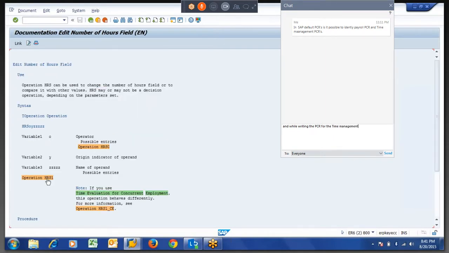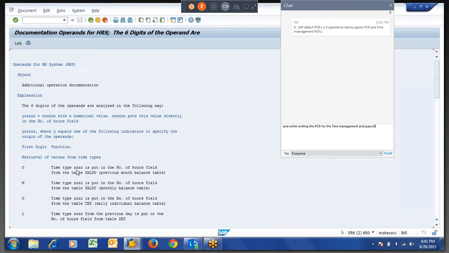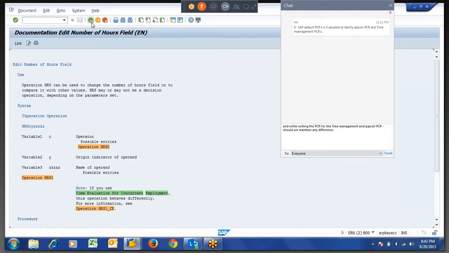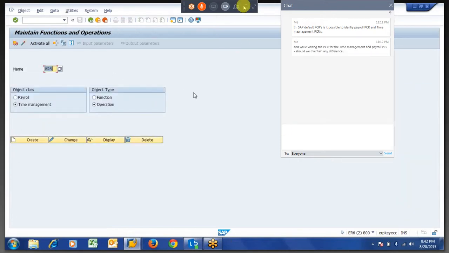Day balance table is a ZES table. If you give M, it will read the month balance table, and L will read the ZES table, that too the 1 day exactly previous. That's why. Right, Krishna, L we are using for carry forward, right? Yes. This is where I have made a mistake. You change this to M, I think it will work. Yes, it will work. Thank you.